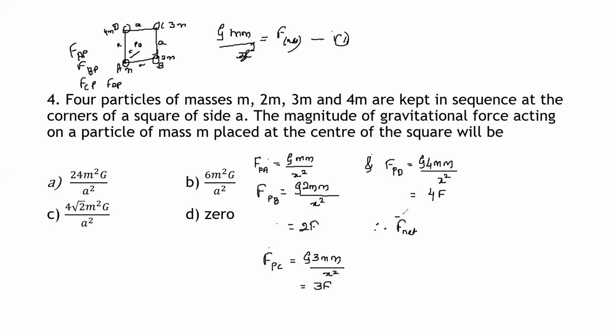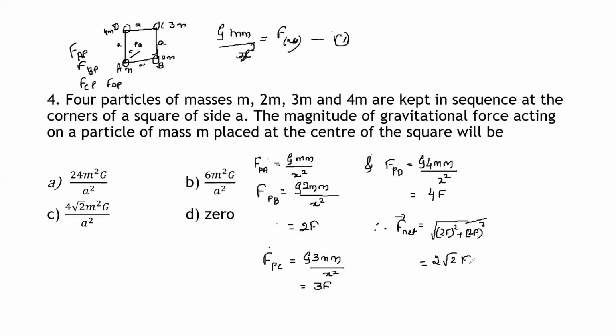F net is equal to under square root of (2F) whole square plus (2F) whole square. So this is equal to, that is, 2 square is 4 plus 2 square is 4. 4 plus 4 is nothing but 8. So 8 can be written as 4 into 2. The square root of 4 into 2 is nothing but 2 root 2. So 2 root 2, this is F square plus F square, right?